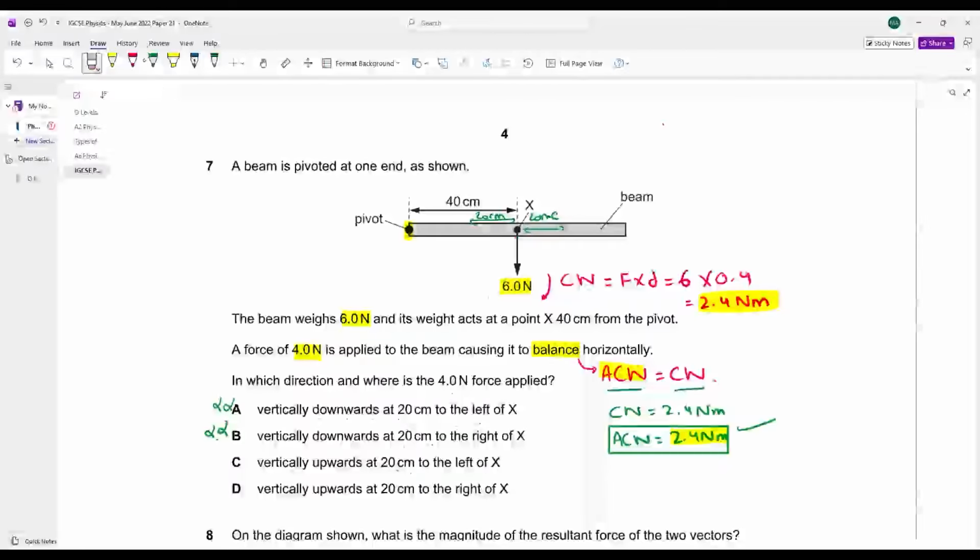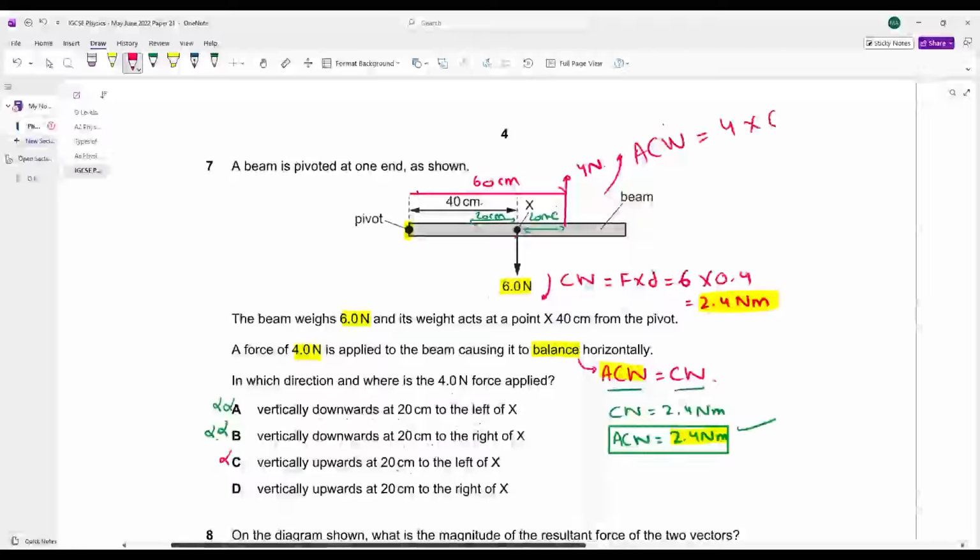So let's try out our last option, that is option D. Option D को correct होना चाहिए वरना ये सवाल गलत हो जाएगा. Let's see. Let's say you have a 4 Newton की force here acting to the right of x. What is the distance from the pivot? 40 centimeter, 20 centimeter. The distance from the pivot is 60 centimeter. I think we will get the correct answer here. This force is turning you in the anti-clockwise direction. Anti-clockwise moment निकाल लोगे 4 into 0.6, that comes out to be 2.4 Newton meter.